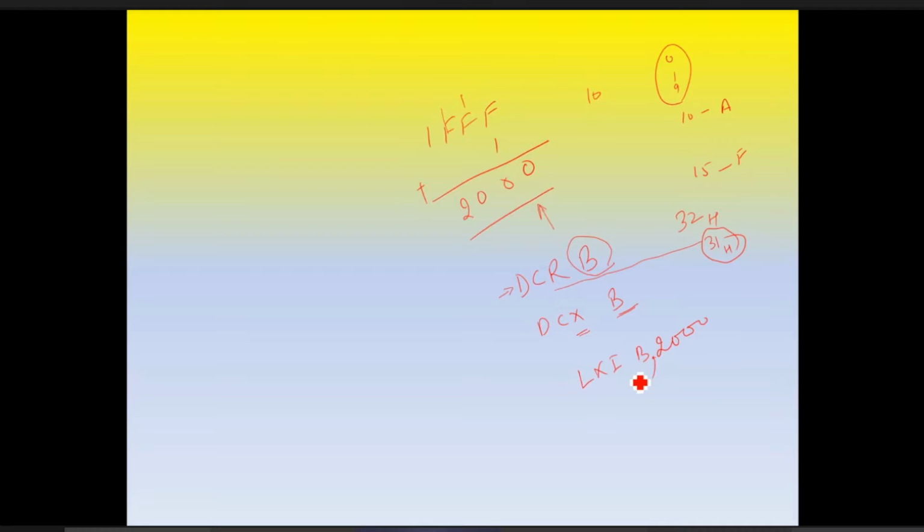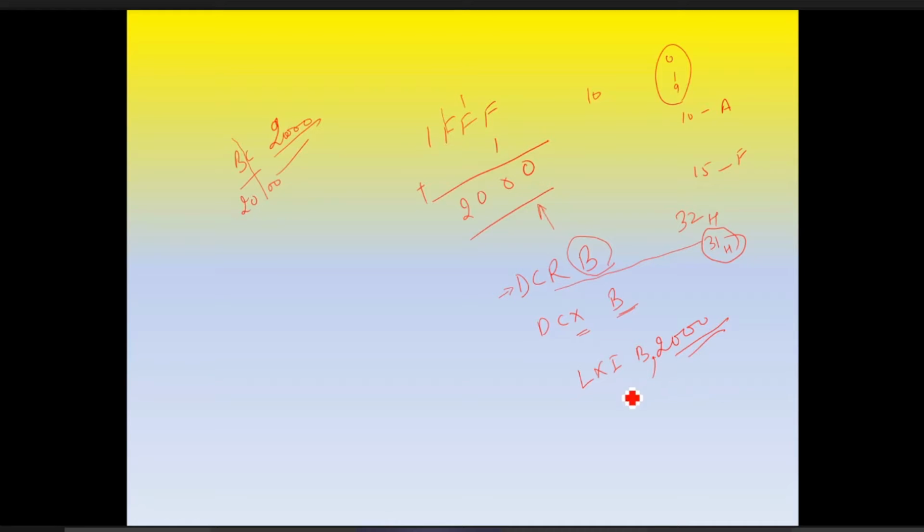LXI B 2000, we will explain this again. This is load immediate register pair BC with 2000. So it means this LXI B, this is the BC pair. So in the BC pair, the program is storing 2000. In register pair BC, register B will store 20 and C will store 00.